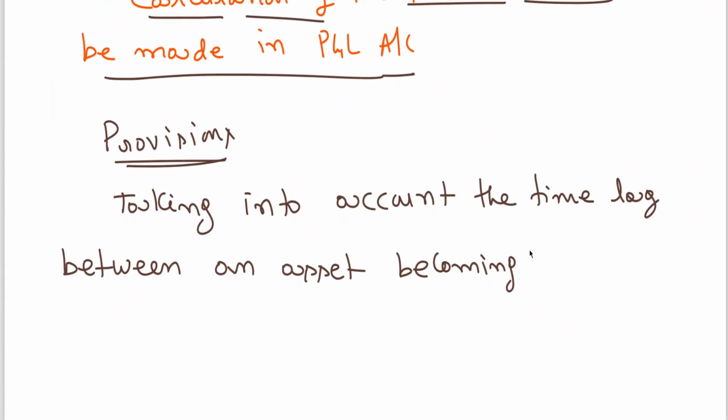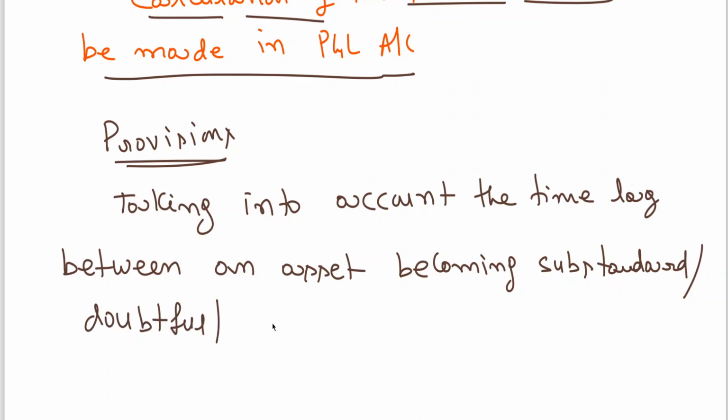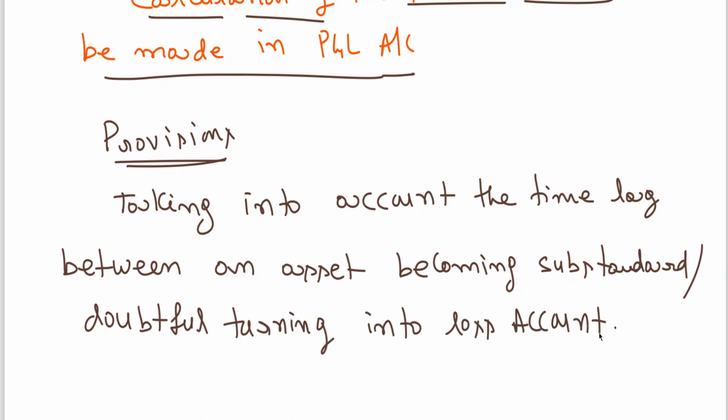So taking into account the time lag between an asset becoming substandard, then later doubtful, and still the amount is uncollectible, then turning into a loss asset.